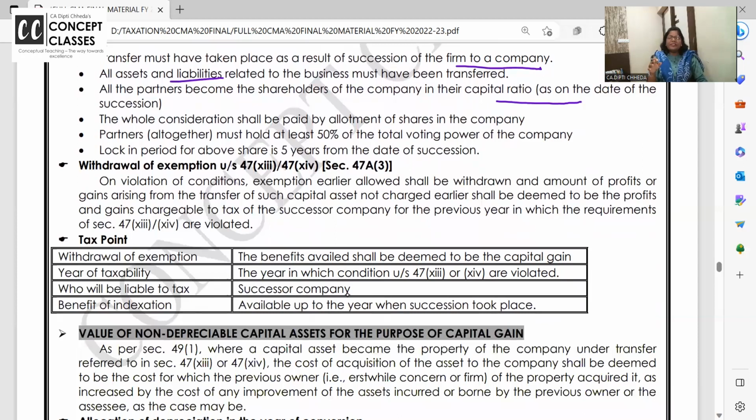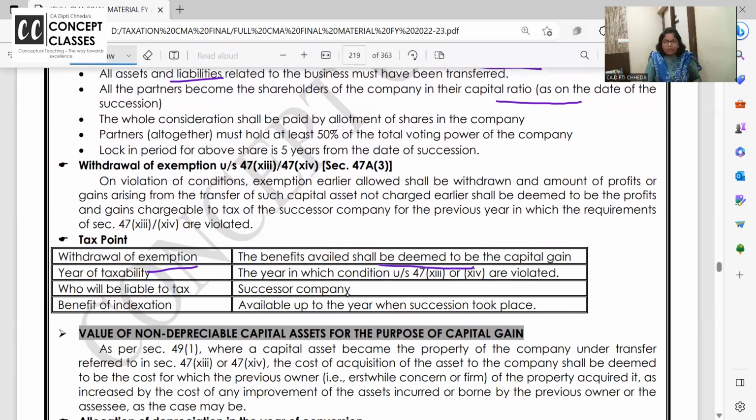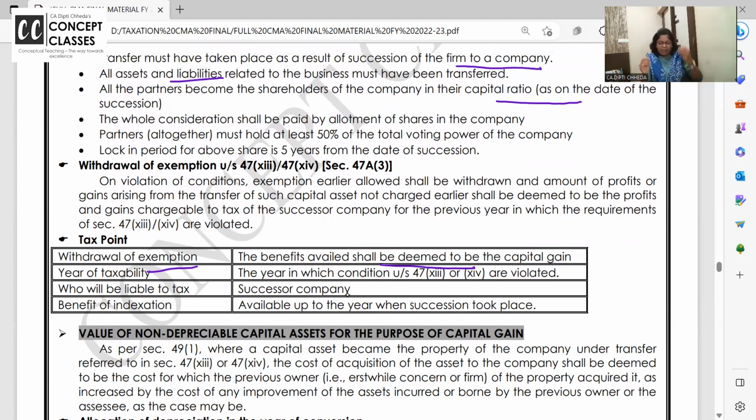Ma'am, but if within 5 years all the old partners leave, or if they transfer assets and all, what will happen? If there is any condition broken, then this exemption will be withdrawn. Whatever assets are transferred by the partnership firm to the company, all the tax is liable to be paid by the successor company. Ma'am, but ये मेरा tax नहीं है, ये तो partnership firm का tax था. They transferred, no, and they should pay, but the partnership firm is तो closed. So 5 years तक you should not have transferred the asset. Partners should not have left.